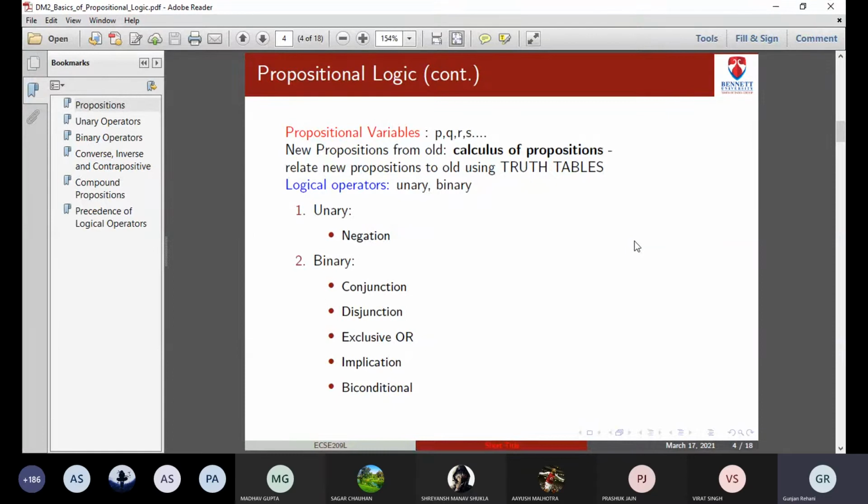So what you need to know is we'll be covering one unary operator, which is negation. We'll be covering 5 binary operators, which are conjunction, disjunction, exclusive or, implication, biconditional. Out of these 5, 3 of them are derived, 2 of them are simple operators. Conjunction and disjunction are simple operators. Exclusive or, implication and biconditional are derived operators, derived binary operators, right?